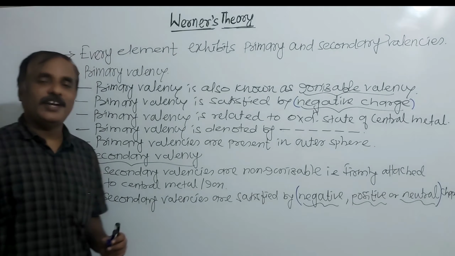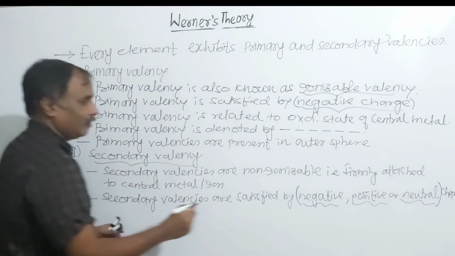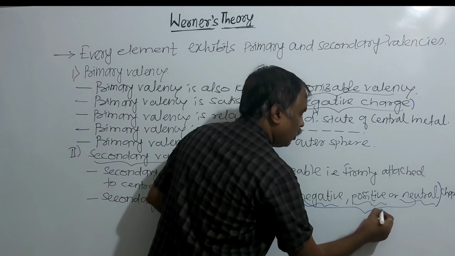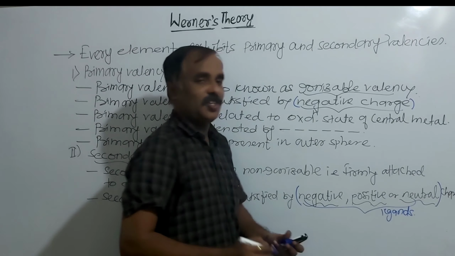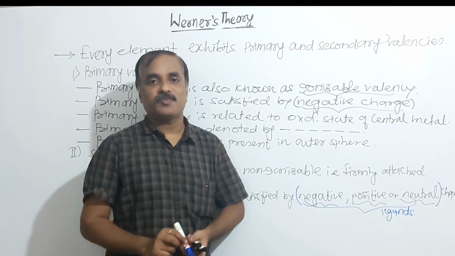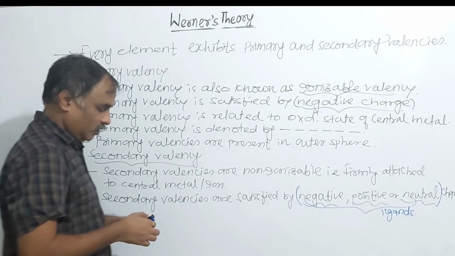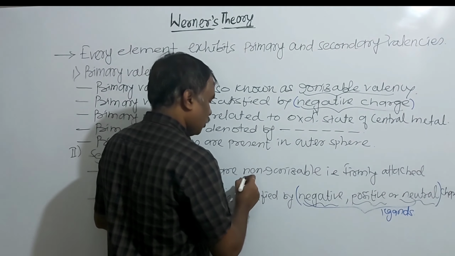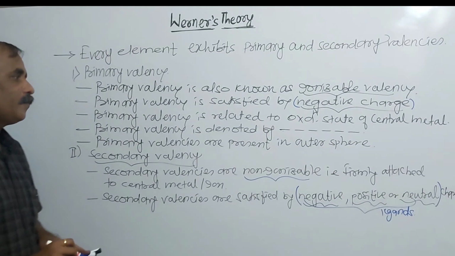Because secondary valencies are ligands. And we know the classification of ligands on the basis of charge: negative, positive, and neutral. A ligand is an electron pair donor species. Secondary valencies are non-ionizable, their separation is not possible, because they are firmly attached to the central metal or metal ion.